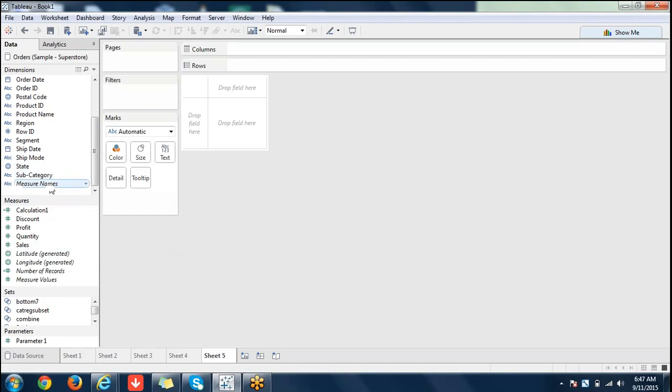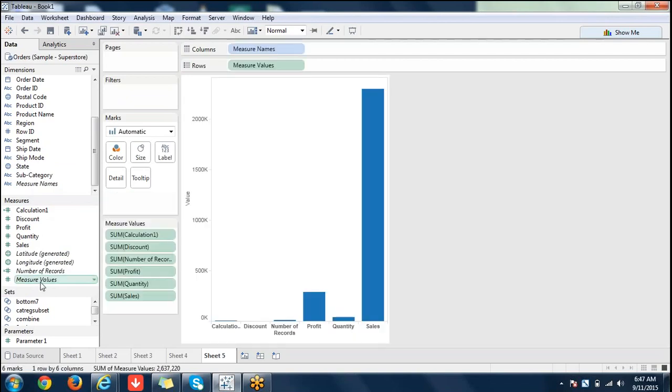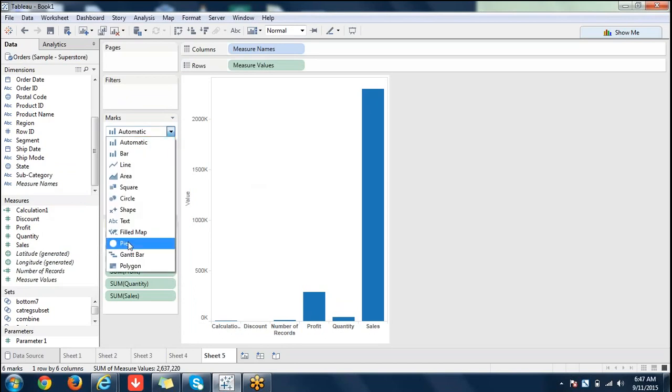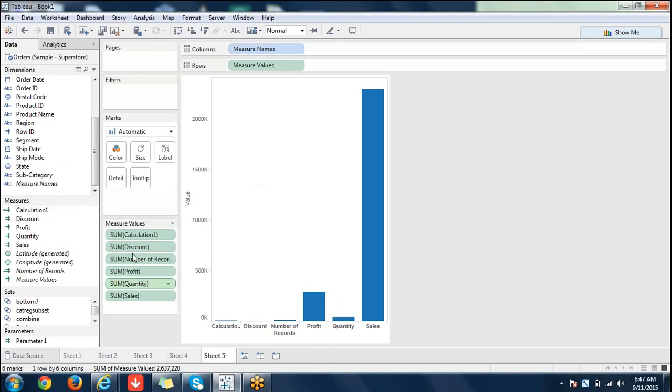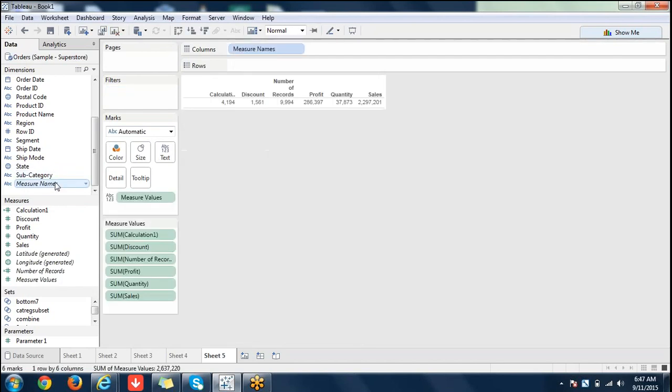Okay, so for the donut, you just need to pull the measure names and measure values. Let me create some measures here.